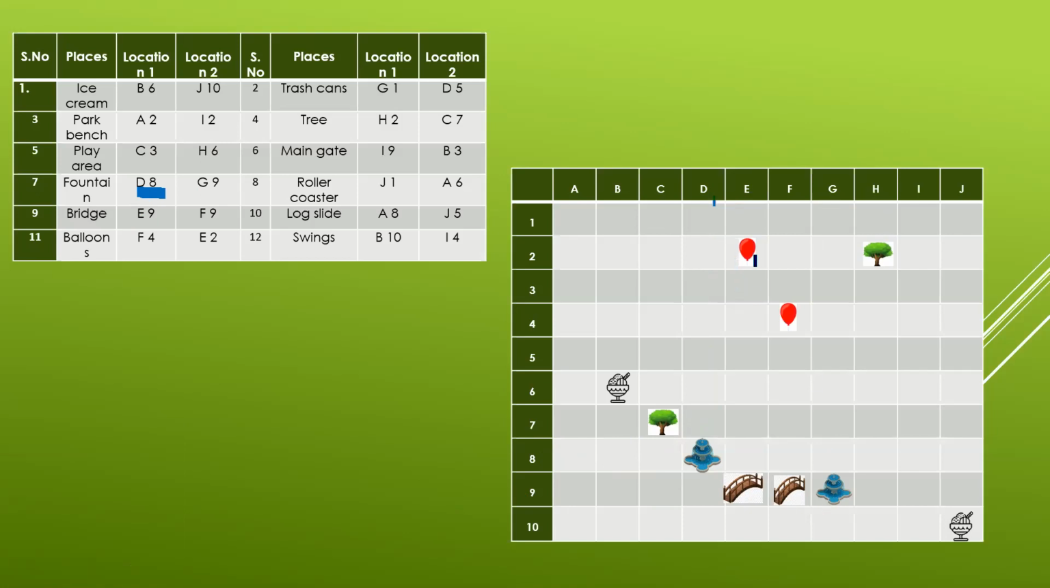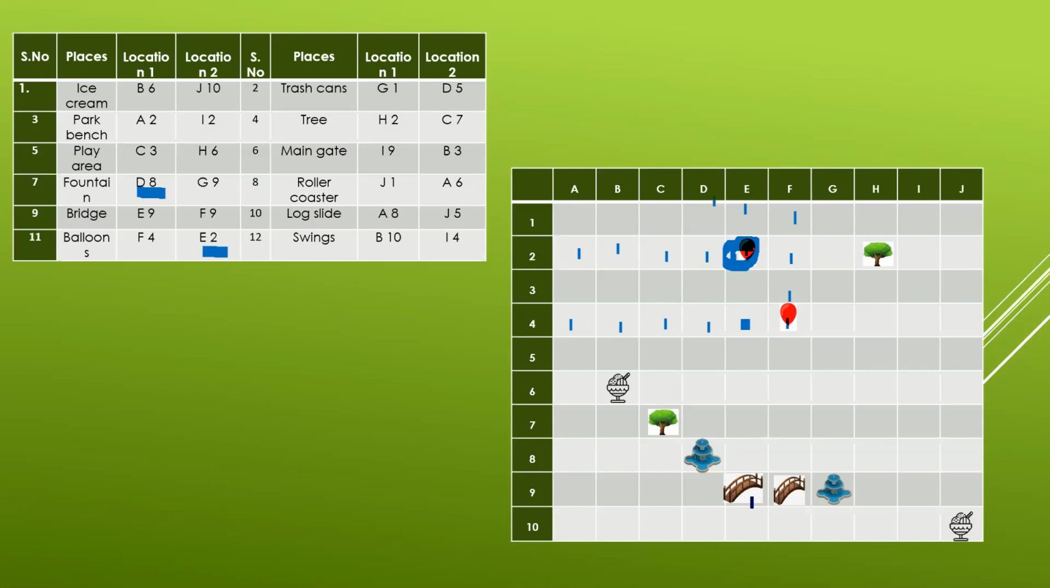Next example is the balloon. Okay. F4, E2. F and 4. Now see, if we move like this, they both meet at this point. That is why we have made the balloon. And the second one is E2. Now they both meet at this point. That is why we made the balloon over here.